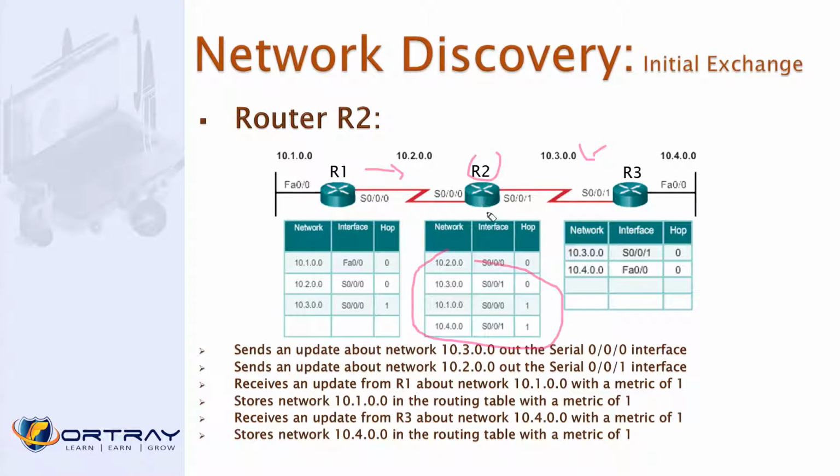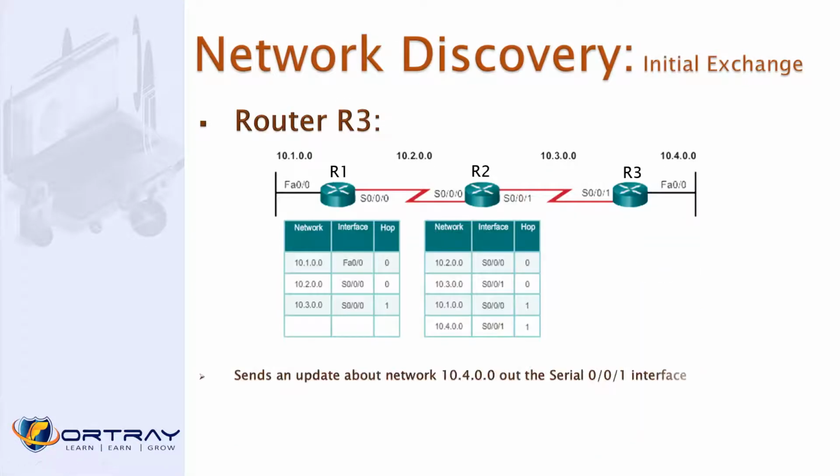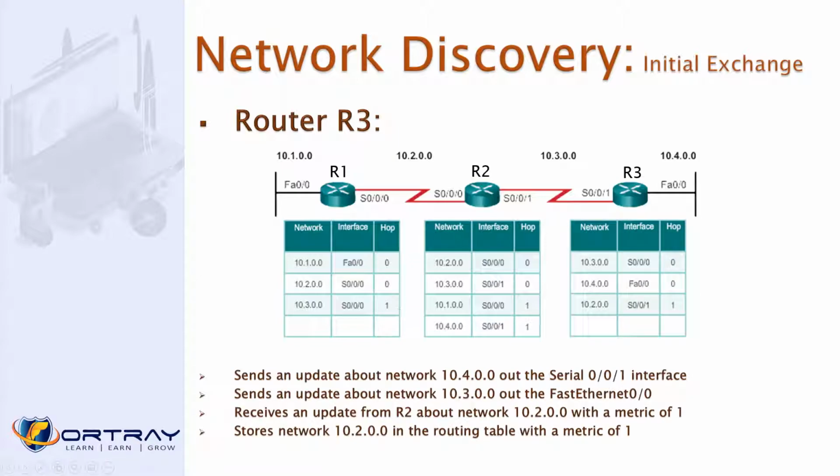Now as you can see, R2's topology is totally converged, or they know all the networks. They know the 4 network, they know the 1 network, and each of these networks is 1 hop away, and they know the serial interfaces, S0/0 and S0/1. S0/0 is for the 1 network, and S0/1 is for the 4 network. The rest of the networks are directly connected, you don't need to learn them, and that's why you can see the metric is 0. Now we also learned the 3 network, which is just 1 hop away. On the other side, we also need to learn the 2 network as well, 1 hop away.